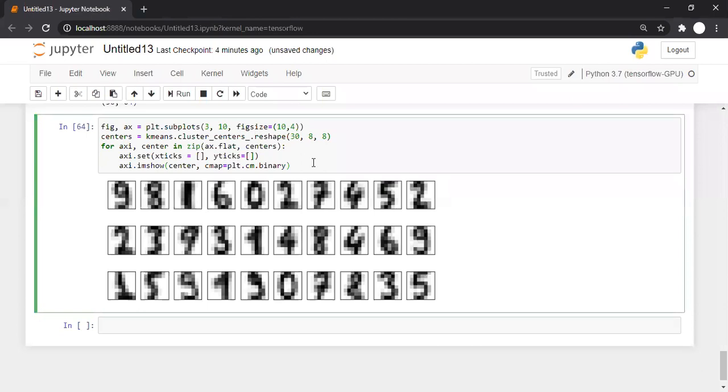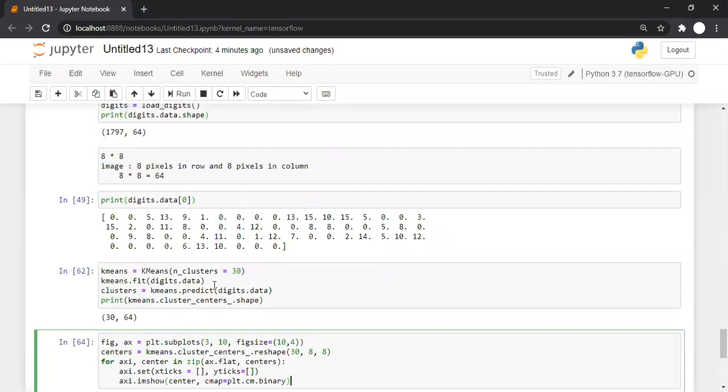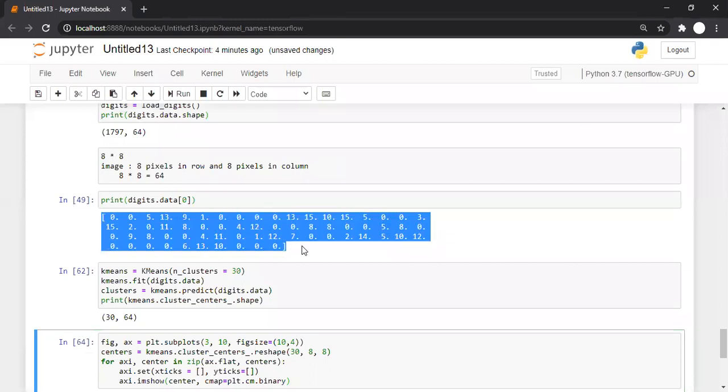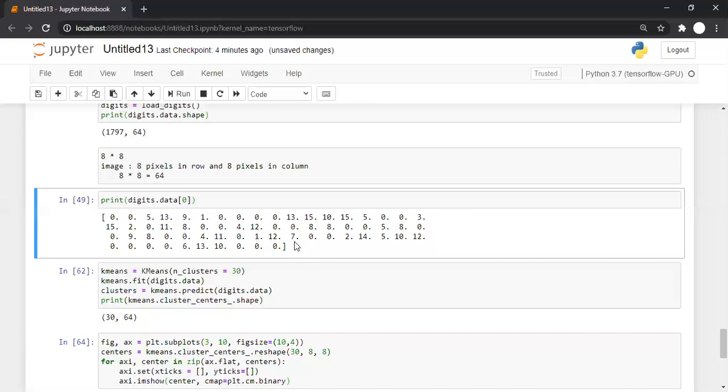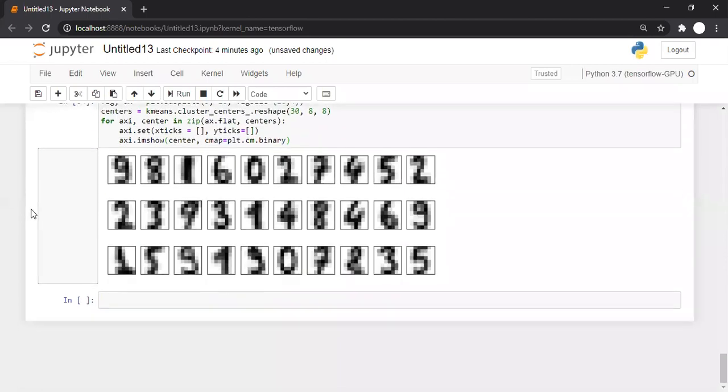And if you want to apply clustering on images also, you can. What you are supposed to do is simply convert the image from 8 cross 8 or 32 cross 32 to a flat array like this, and then we can apply clustering on it, or we can apply any other classification algorithm also, like Naive Bayes or multi-layer perceptron, or any other algorithm. So class, that's it from me for today's session.